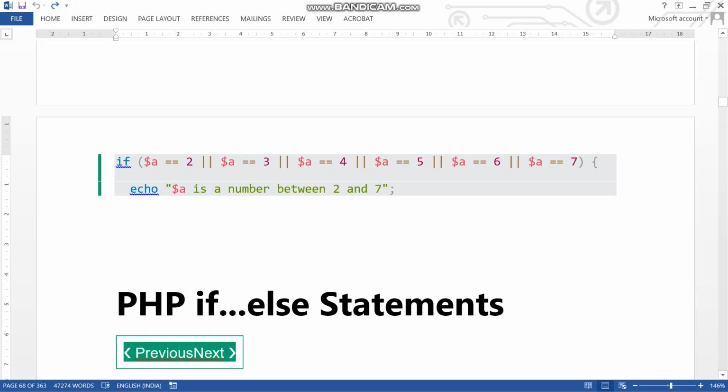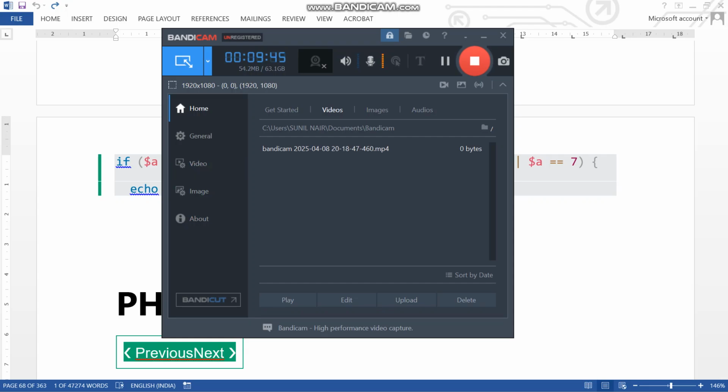See, this is the or. So these are all the conditional operators. Until you do the programming, you can't understand the stuff. So in the next video we are going to study more on this topic.